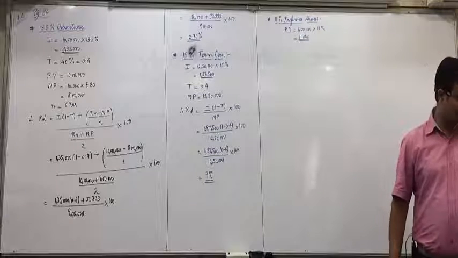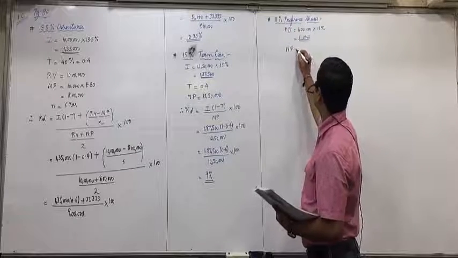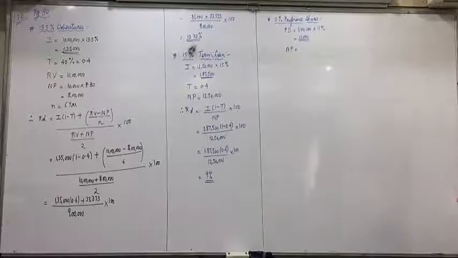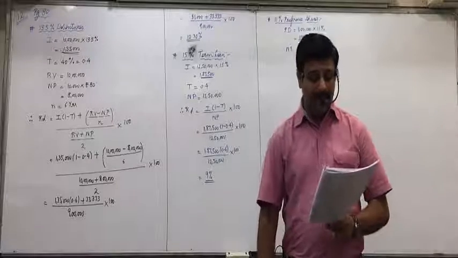And Dushyant, what will take net proceeds? One lakh. No, Ankit? Vishwanath? 75,000.